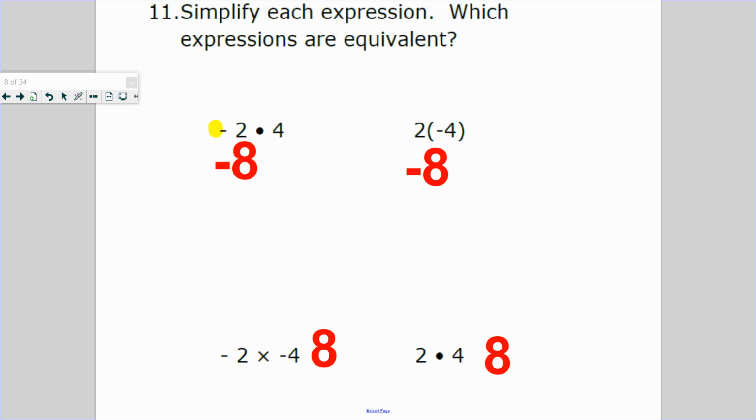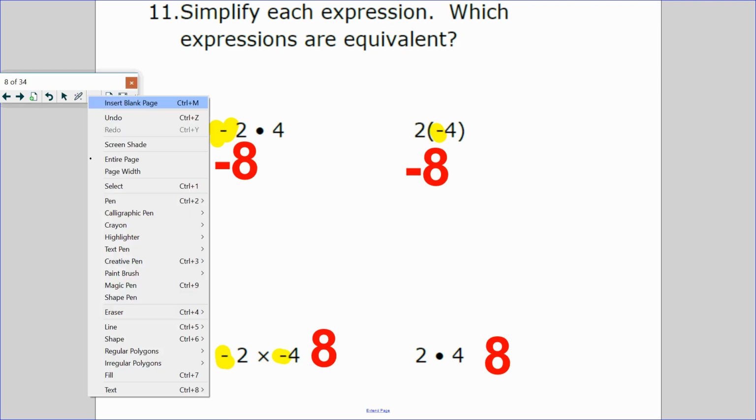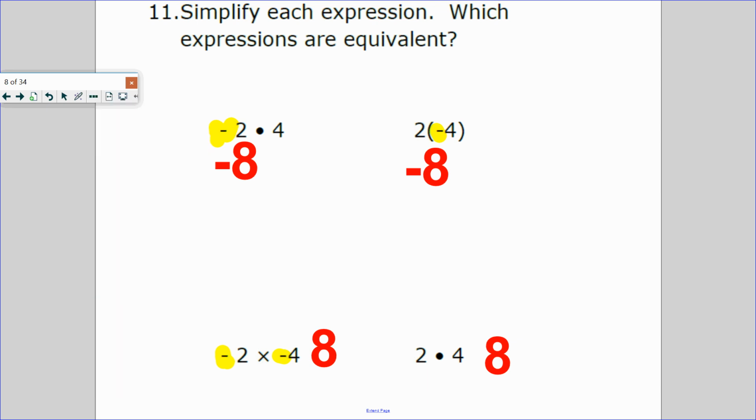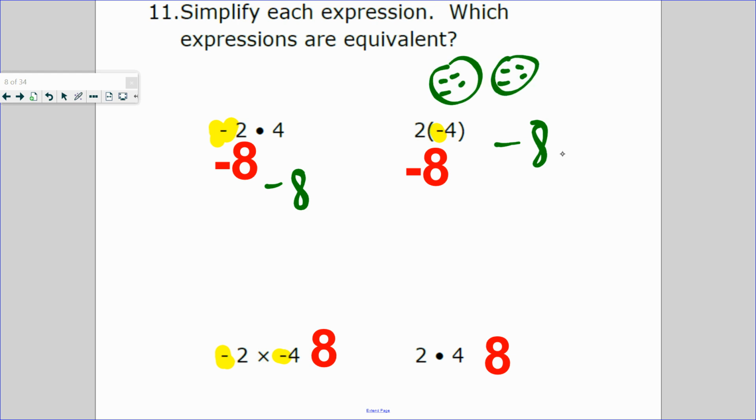11. So simplify each expression and solve it. So let me highlight all these. Let me get my pen now. I'll use green again. 2 times 4 is 8. Opposite, negative 8. 2 times 4 is 8. Opposite, negative. Or 2 groups of negative 4 is negative 8.